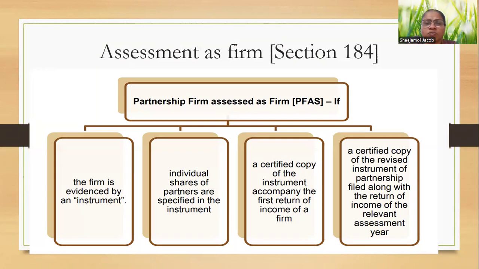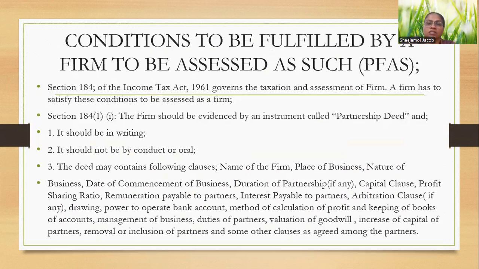As per Section 184, for the assessment of the partnership firm, the firm must be evidenced by an instrument. Individual shares of partners are specified in the instrument. A certified copy of the instrument accompanies the first return of income of a firm. A certified copy of the revised instrument of partnership deed is filed along with the return of income of the relevant assessment year. And the condition under Section 184 is that it should be in writing. The partnership deed should be in writing; it should not be by conduct or oral.